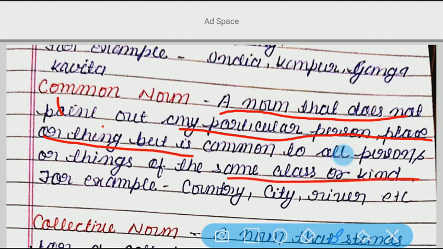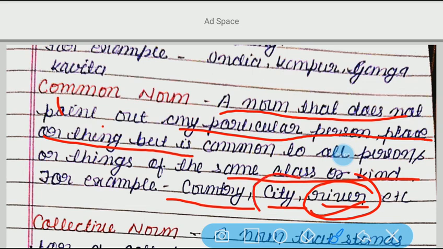For example, country, city, river. Just try to understand the difference between proper noun and common noun. Here, river, that means we have so many rivers. We have the Ganga river, we have the Yamuna river. But what is common in Yamuna, Ganga and Saraswati? The common thing is that these are all examples of river. So river is what? Common noun.